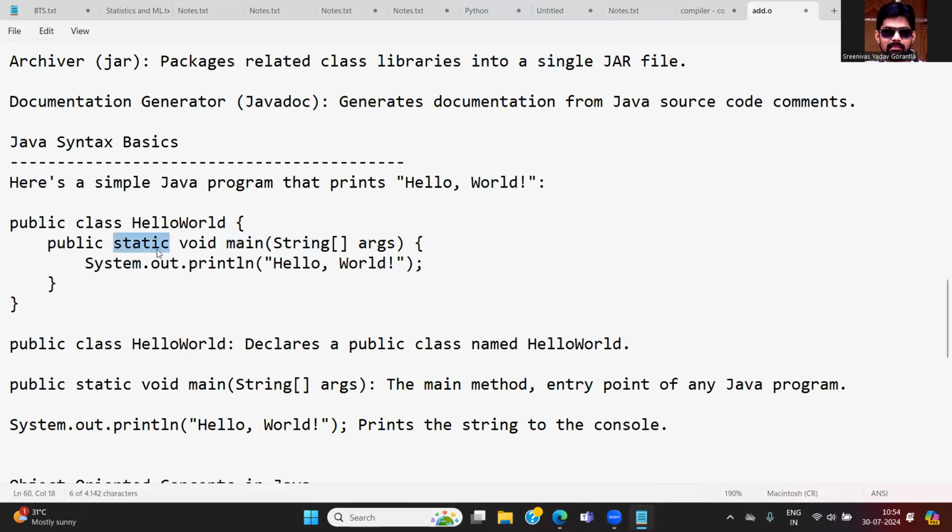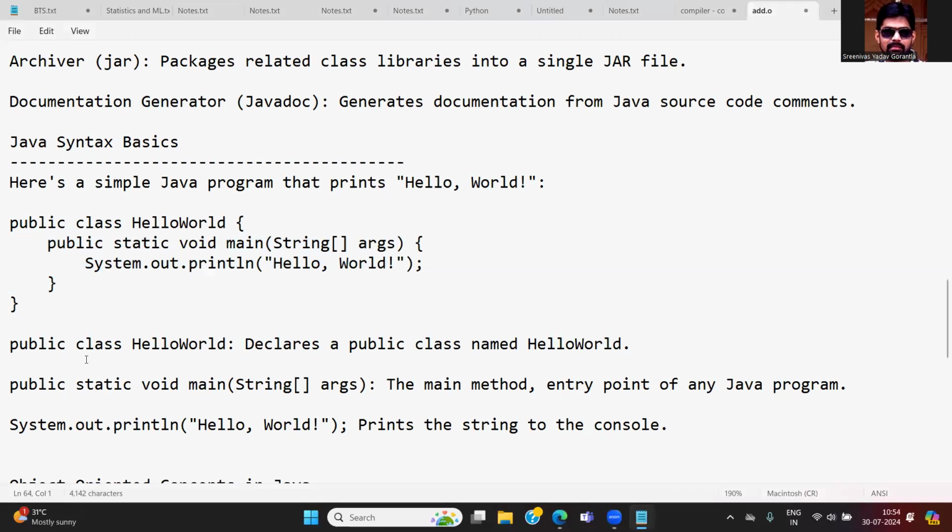So what is this public? What is static? Later we will try to understand. But main is the first initializer for the JVM. What is this main actually? It takes one parameter, a String array, the arguments. Arguments are something like parameters; this function can take multiple arguments. Now inside that you can just give System.out.println. That is very easy.